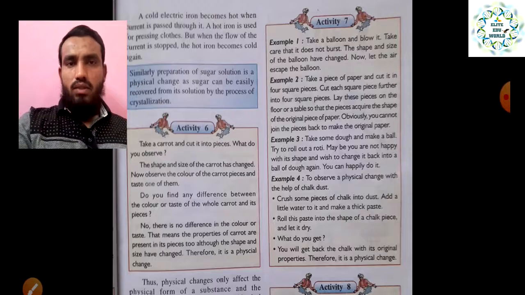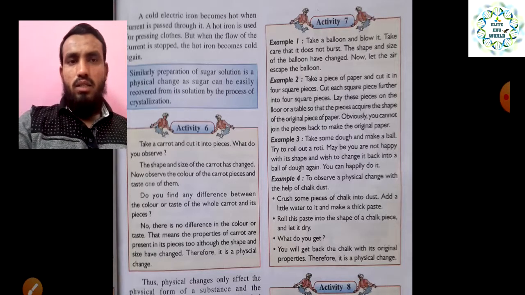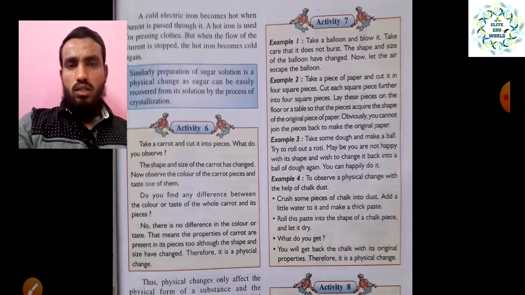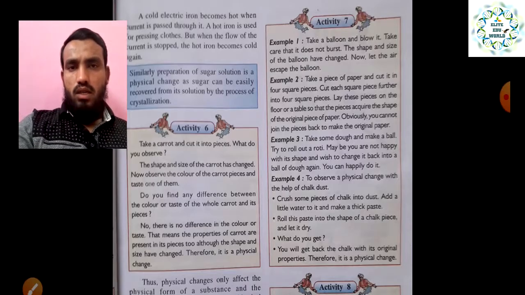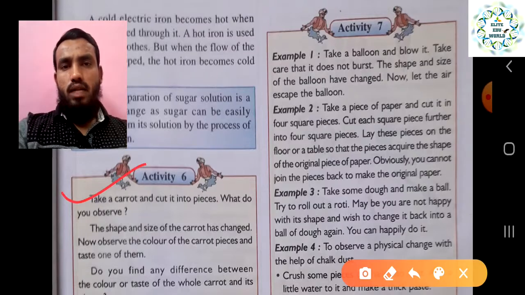There is one activity with the help of which you can understand better. Take a carrot and cut it into small pieces. What is the change between a whole carrot and these small slices? The shape and size of the carrot have changed. Now observe the color of the carrot pieces and their taste. It is going to be the same, right? Only what is going to change in this activity?